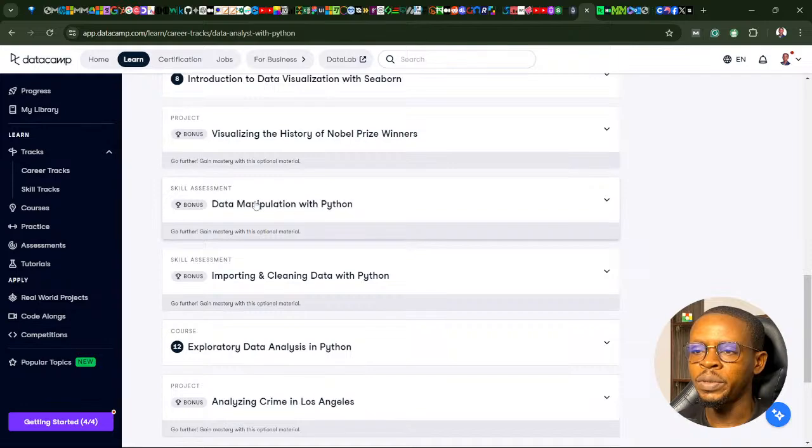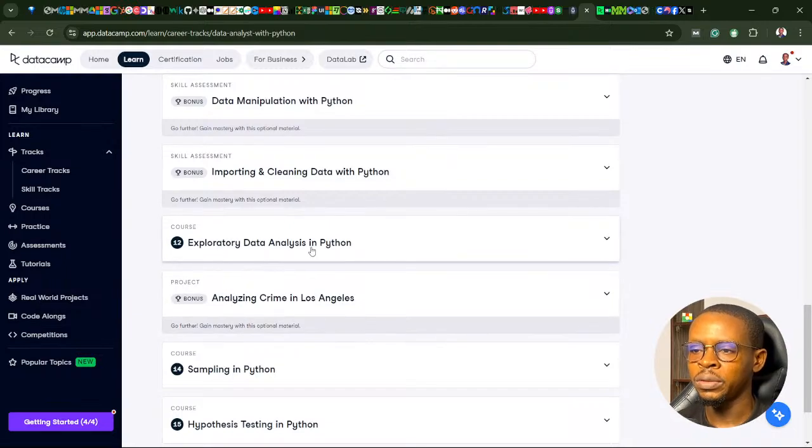So we have data manipulation, another skill assessment also, then skill assessments here also. Then we have EDA with Python. And amazingly, I did EDA in SQL, I did EDA in Power BI, so there's also EDA in Python here. That's quite interesting to see.